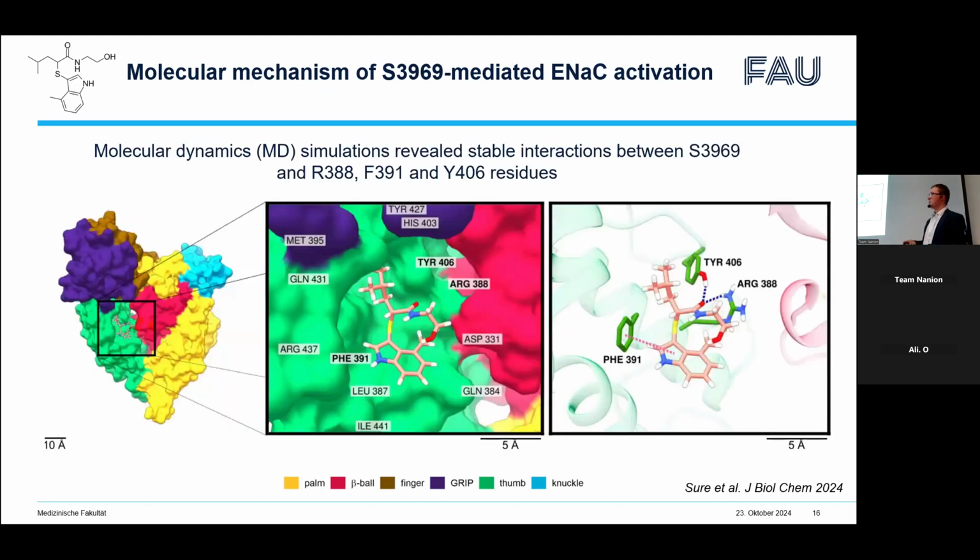After that, we performed MD simulations to demonstrate that this binding is stable and also to identify critical amino acid residues which coordinate S3969 within this binding pocket. These were phenylalanine 391, tyrosine 406, and arginine 388. Particularly important was the interaction between phenylalanine and the indole ring of S3969 because it was stable during the whole simulation.